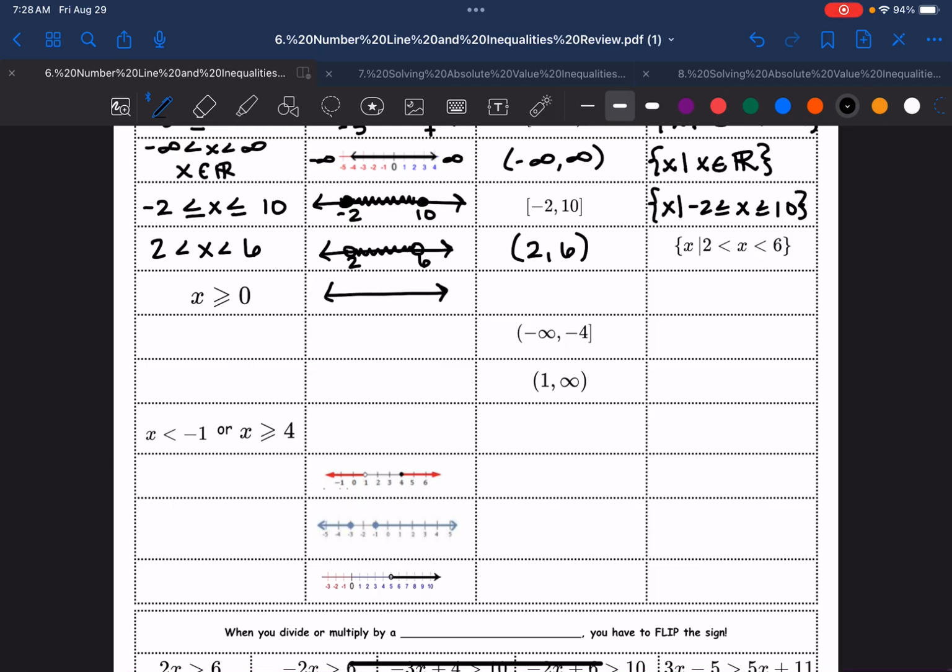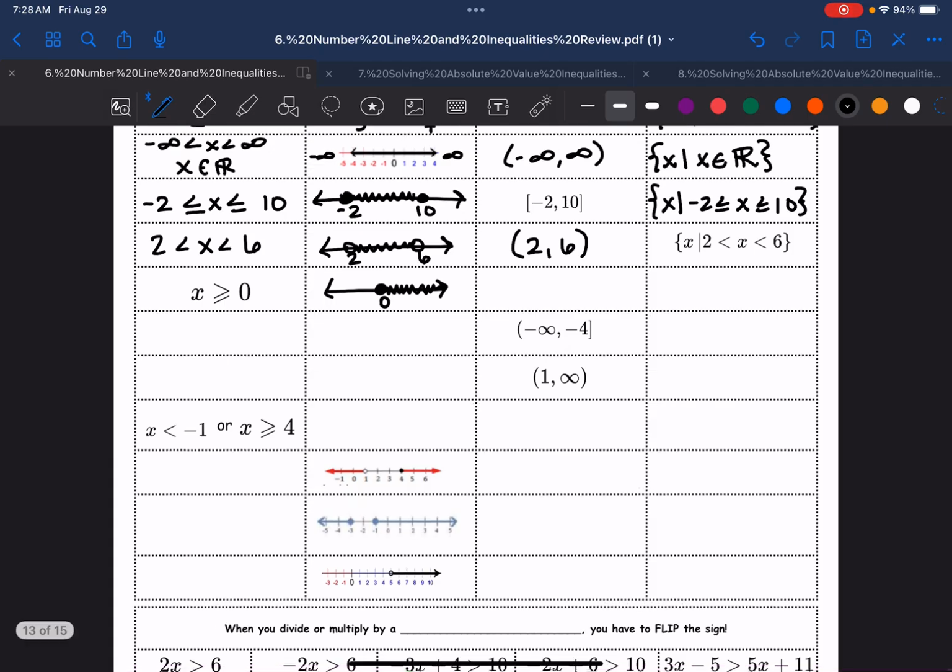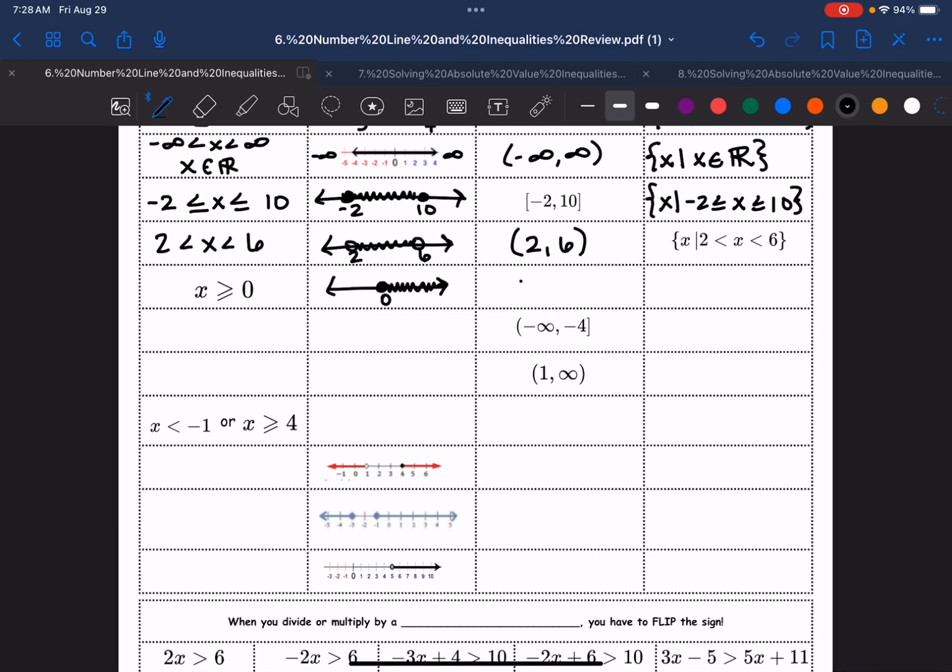Okay, for x is greater than or equal to 0, if you didn't know that that was the greater than symbol, you can just draw the 0. You know it's a closed circle, and we're shading towards the positive numbers, so we know it's greater. So when I write this, I'm going to go 0 is the smallest possible number, and I'm going to infinity, so we know that that has parentheses, and the 0 is included here. And for set notation, we're going to copy what was given to us.